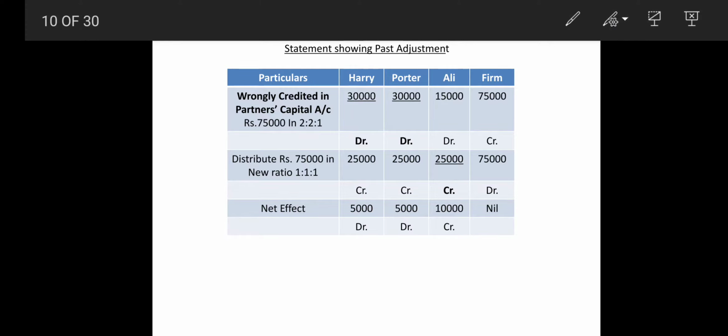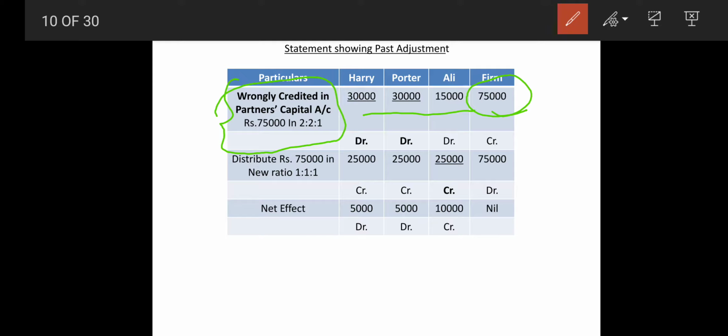Now what they had done, they had wrongly credited. Every year they had credited in the ratio of 2:2:1. See, I have written here, wrongly credited in partners' capital account 75,000 in 2:2:1. So first we will distribute 75,000 as 30,000, 30,000 and 15,000. So ultimately the firm will get 75,000. As in the previous sum, we had understood that the format will be this way only, right?